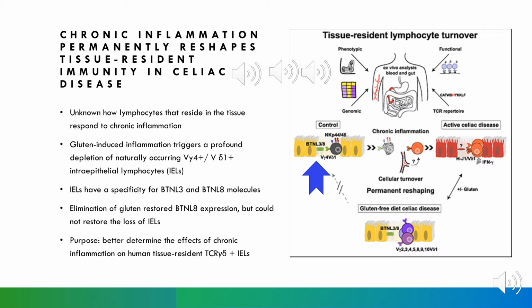In this study, patients were classified into 4 groups. The control group was made up of patients who had symptoms of upper gastrointestinal tract disease, but no duodenal inflammation or a family history of celiac disease. They also had a negative serology for TG2, which is that deamidating enzyme in the pathway for active celiac disease.